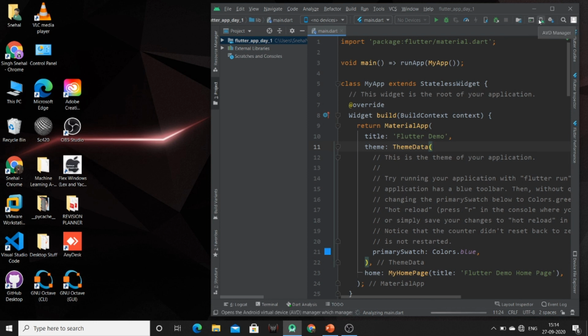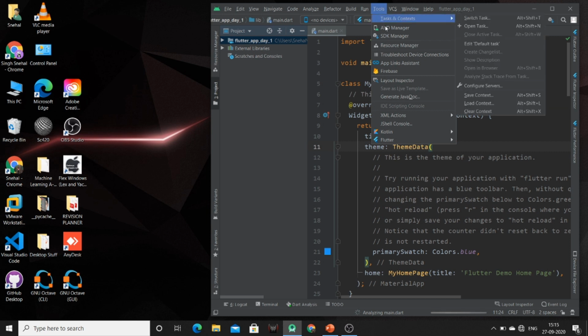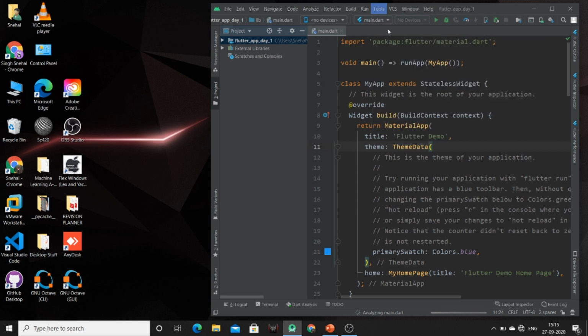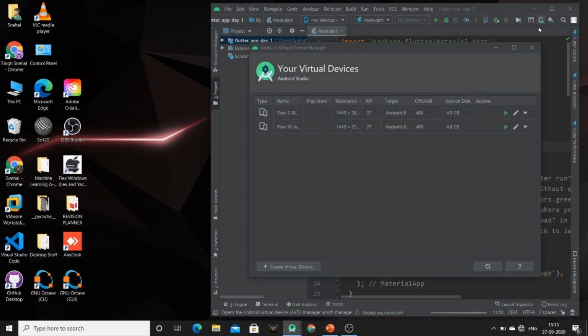You can create your virtual device by clicking on this button, or by going from tools to the AVD manager. The same thing will open. So here I am having two virtual devices. If you are not having any virtual device, you first of all have to create a virtual device. After that you can connect your virtual device to Android Studio. So just launch the AVD in the emulator.